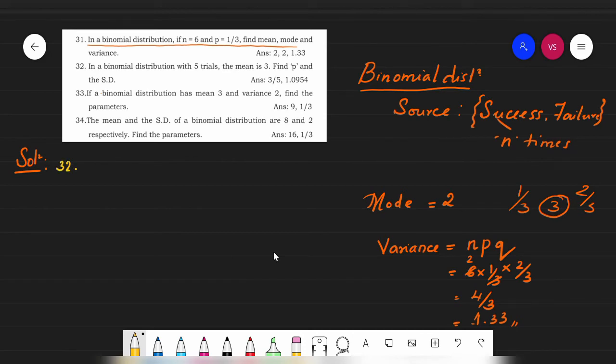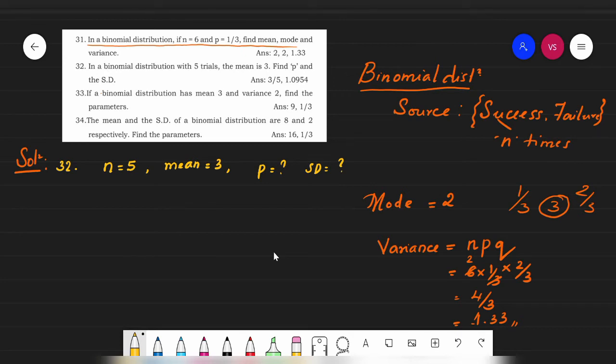Okay, in a binomial distribution with 5 trials. What are 5 trials? It's nothing but n is equal to 5. The mean is 3. They said find p and standard deviation. We have to find out p, and then we have to find out the standard deviation. This is a simple question. They have given n is equal to 5, mean is equal to 3.